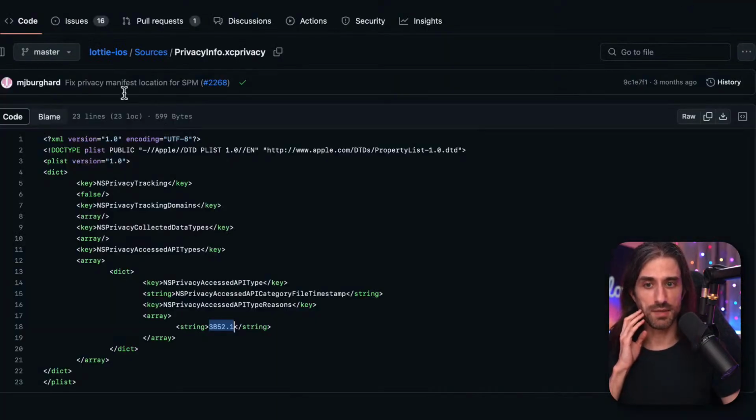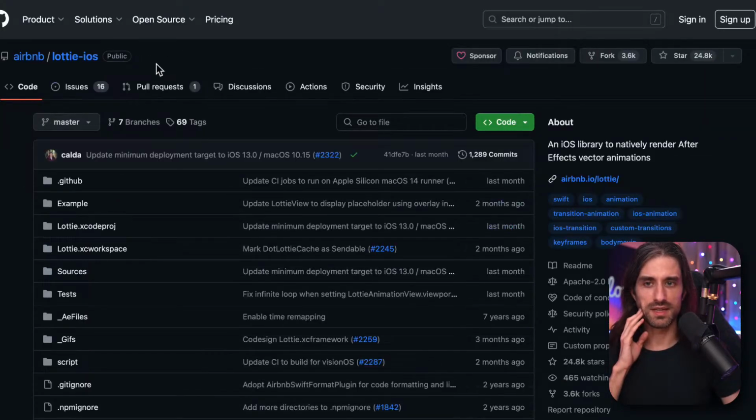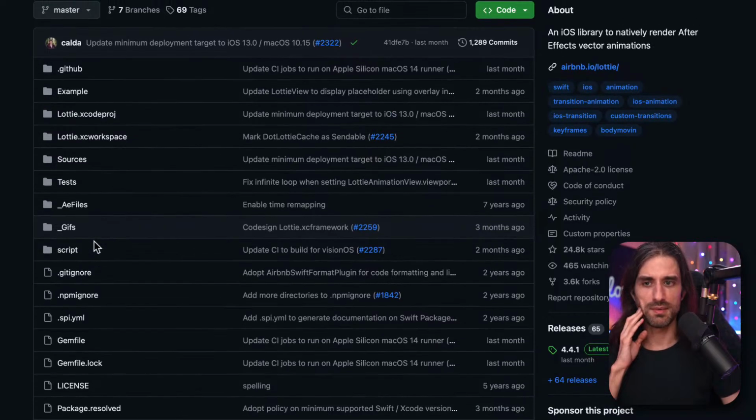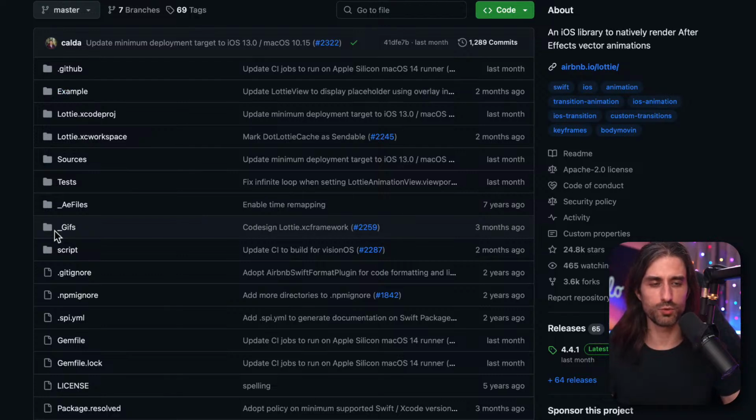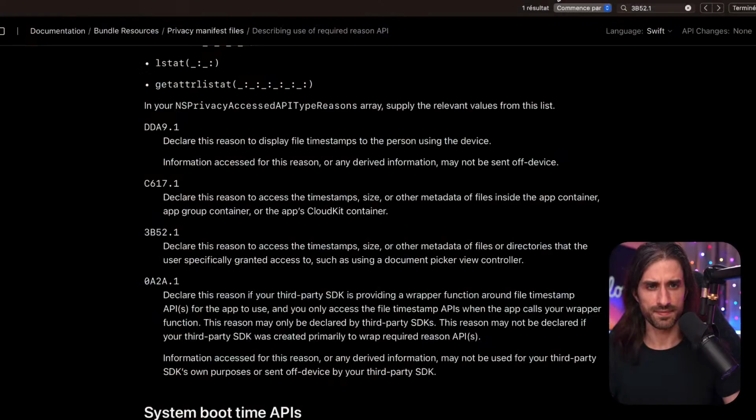What might also happen is that maybe it's not Lottie itself that uses it. I was about to say maybe if there is a demo app, but no, the example app is another directory. Maybe it's just that Lottie wants to get the size of the file, for instance, so that it can pre-allocate resources, this kind of thing. And so it's a very legitimate need. So I understand why they ask for this data.